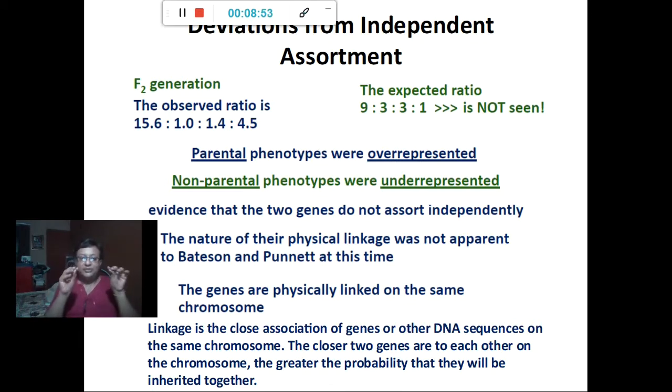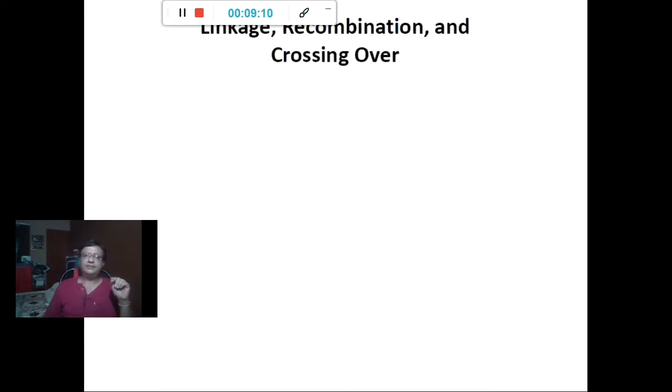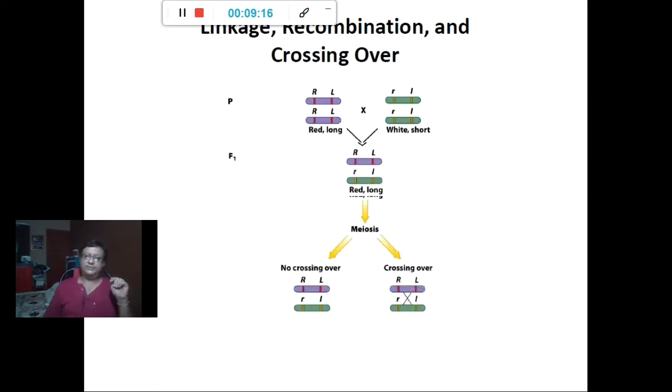This chromosome theory of inheritance was established by Sutton and Boveri, and some famous experiments done by T.H. Morgan in Drosophila established the phenomenon of linkage. So, let us look at this cross. Capital R, capital L, capital R, capital L. These are the dominant. And white, short, small r, small l. When they are crossed, in the F1 you have this sort of phenomenon taking place.